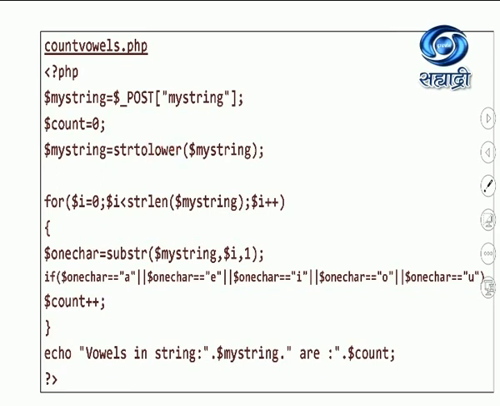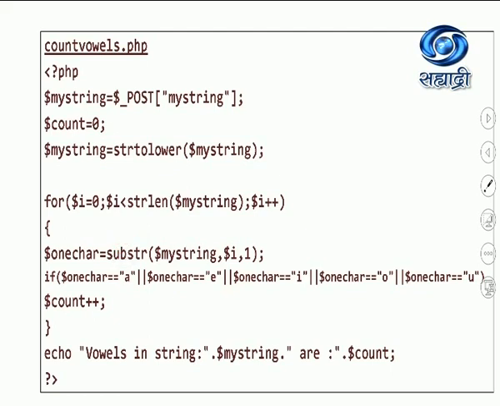In this case, I have changed the given string into lower case. Students, here I have used the for loop. The for loop starts with 0 because the index number starts with 0, and it will go up to less than the string length function, taking one character by using the substr function, which is an inbuilt string function in PHP.